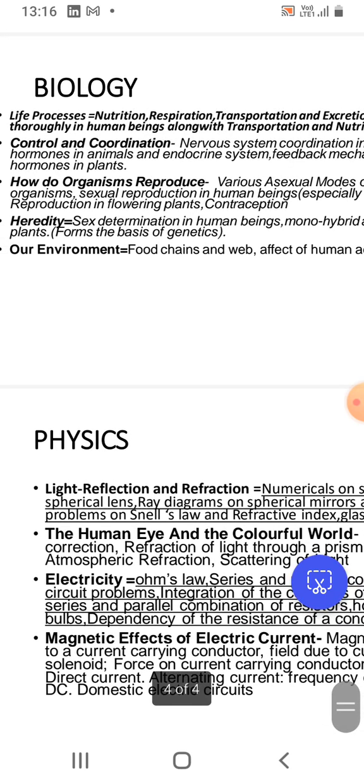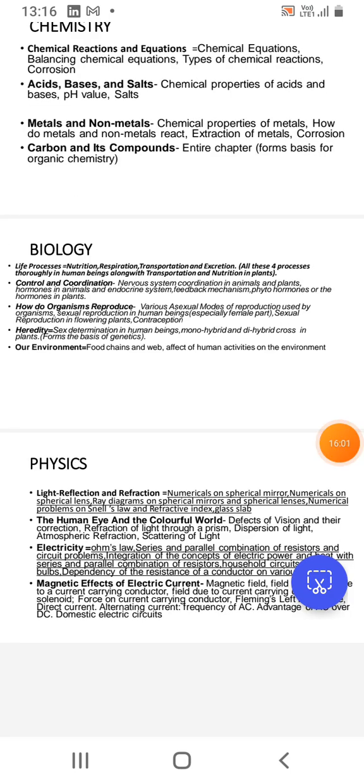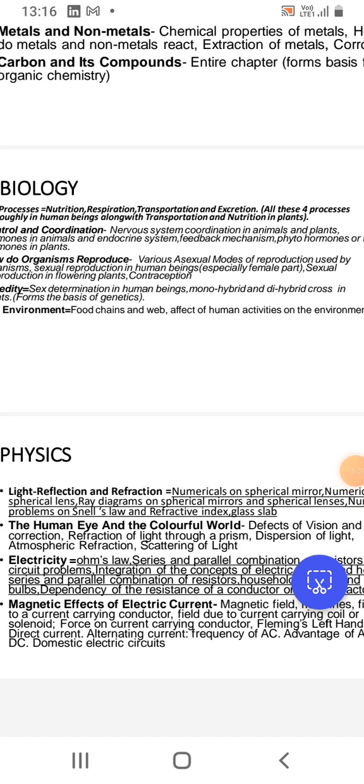These domestic electric circuits can also be closely integrated with the electricity chapter and learned. There is no such issue. Domestic electric circuits can be easily integrated with the electricity chapter. And now, some people will ask which chapter is more important among these 4 chapters in physics. But actually the thing is, some students are good in the light part, means light reflection and refraction. Another associated chapter is the human eye and colorful world.